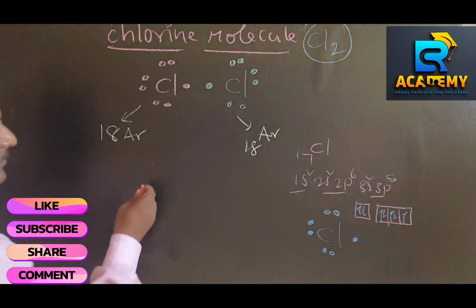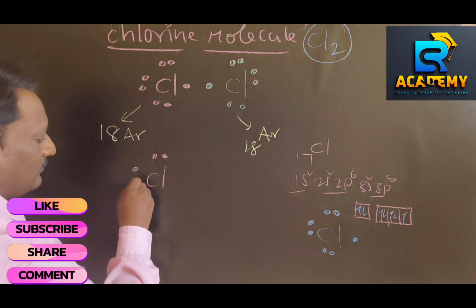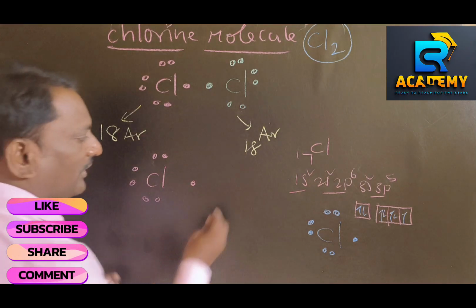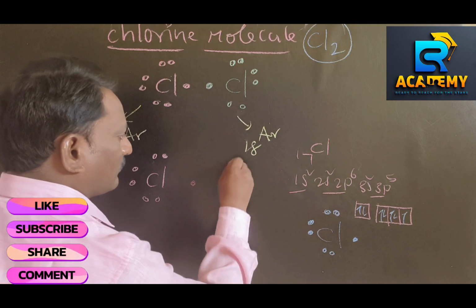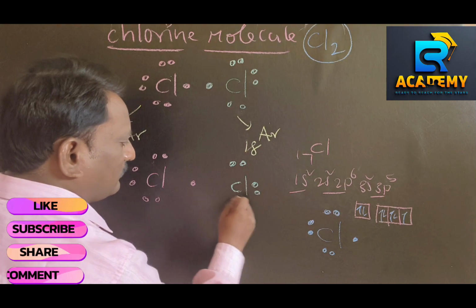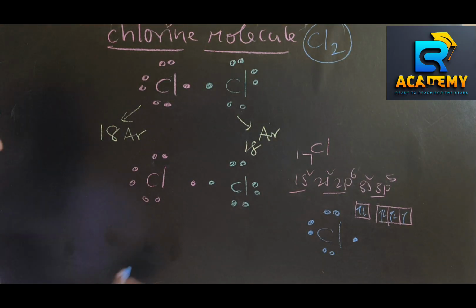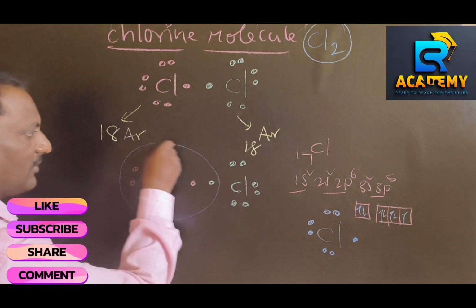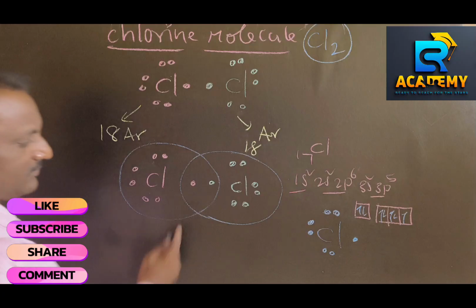Here, chlorine contributes one electron, and this chlorine atom also contributes one electron. The contributed pair of electrons is equally shared between both. All these electrons belong to this chlorine atom, and all these electrons belong to the other chlorine atom.